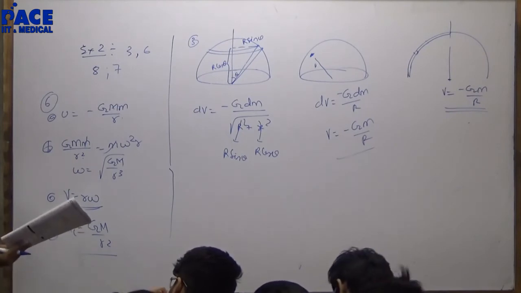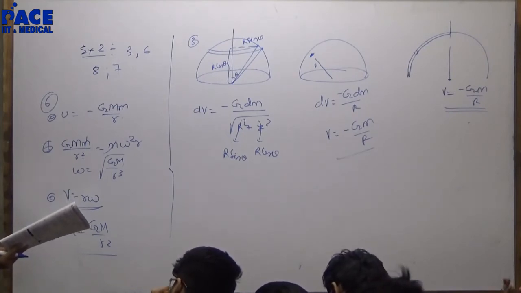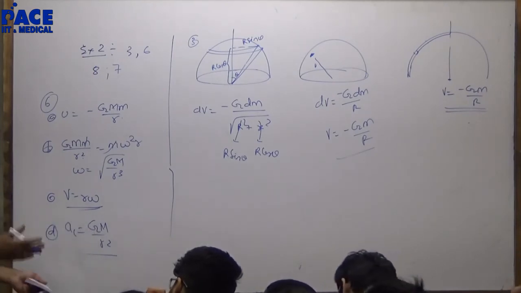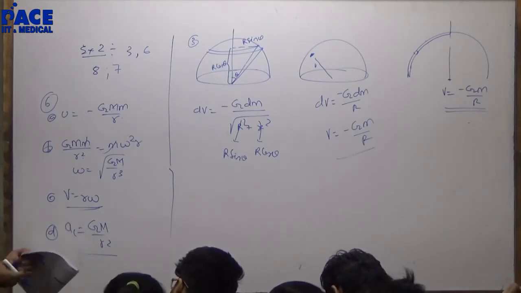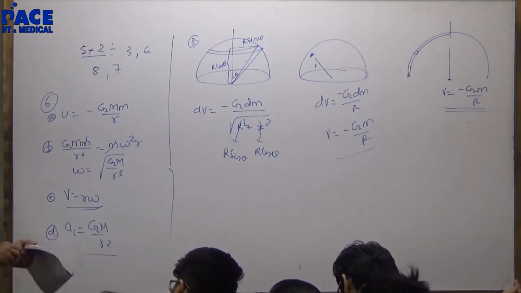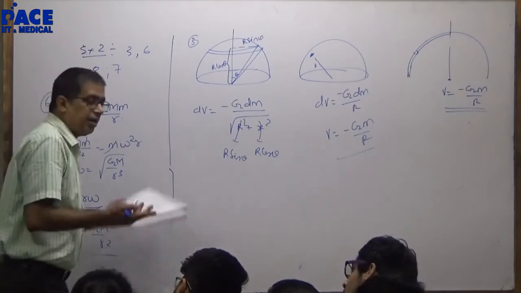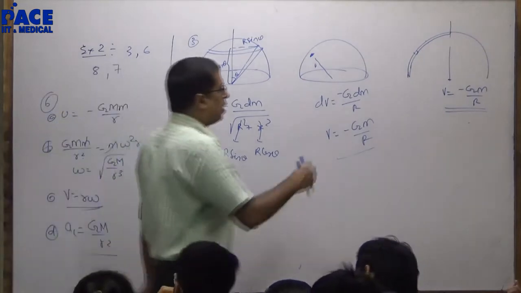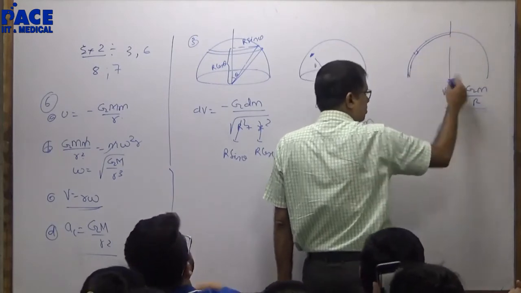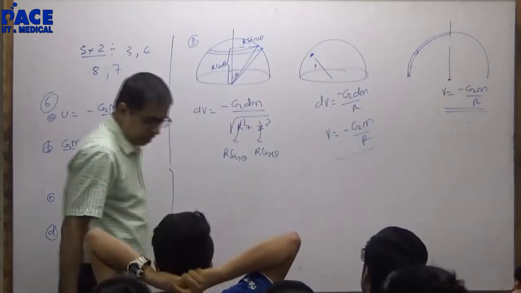Part C. In part A, the same wire is non-uniform. How different is that? All the masses are at the same distance from R. So integral dm is how much? Take a small element, integral dm. I have more mass here, lesser mass here, lesser mass here. Till when the total mass is the same, potential will be the same.